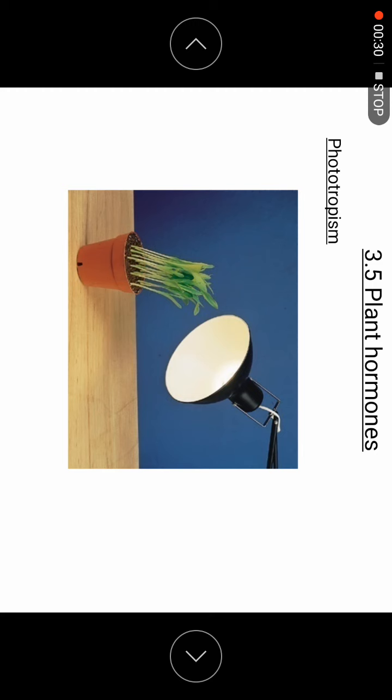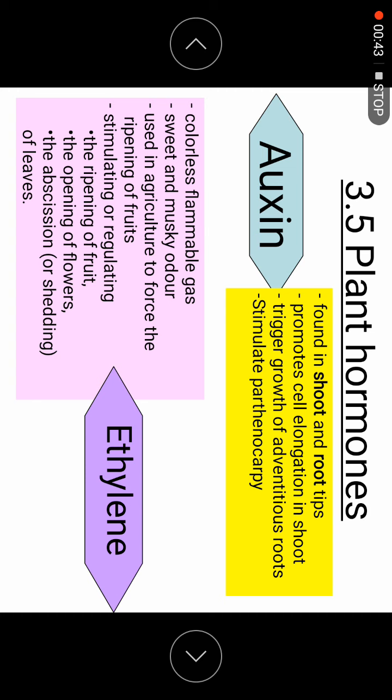So how the plant regulates the process that happens inside the body. In this chapter, if you have read up your textbook, we will only focus on auxin and ethylene. There are two hormones that we will focus on, auxin and ethylene.